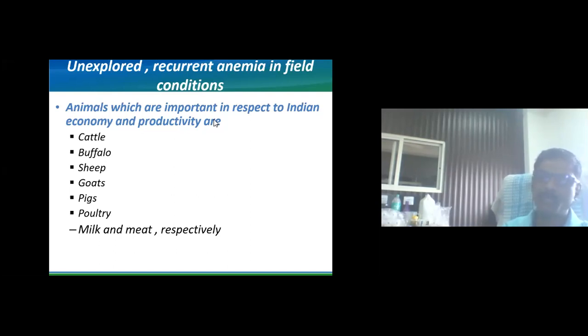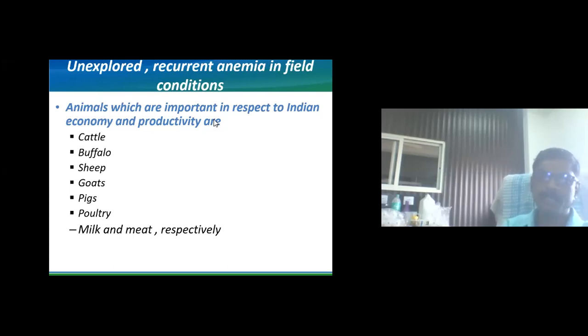It is the most important thing, because as we know, hemoglobin is an essential part of each and every cycle of the body. Each and every cycle requires oxygen, and that oxygen has to be carried by the red blood cells or erythrocytes.